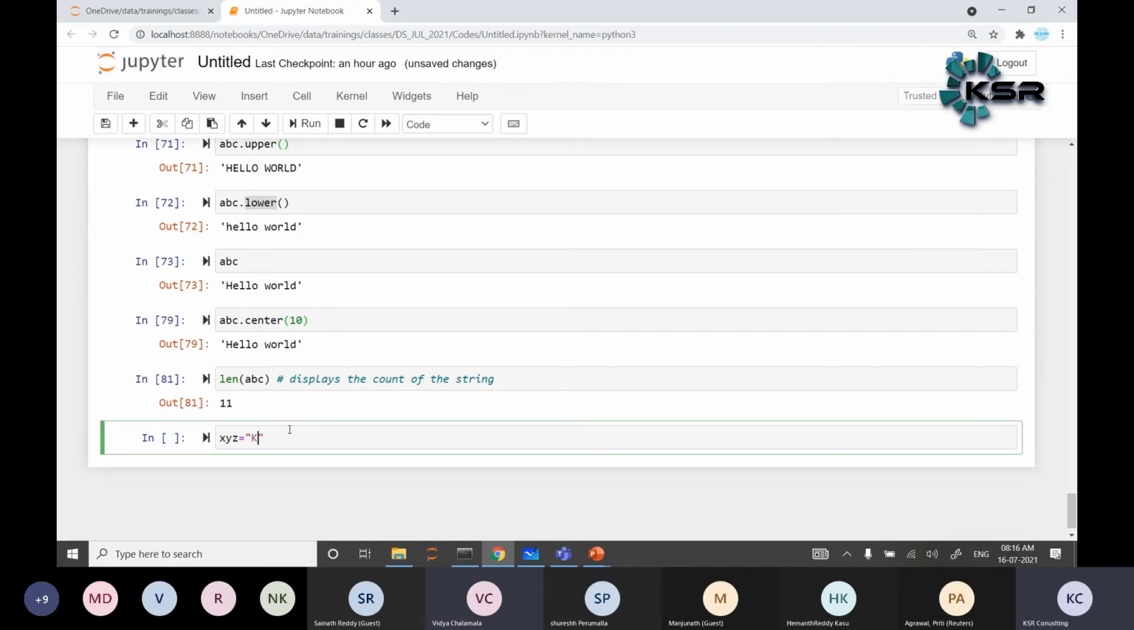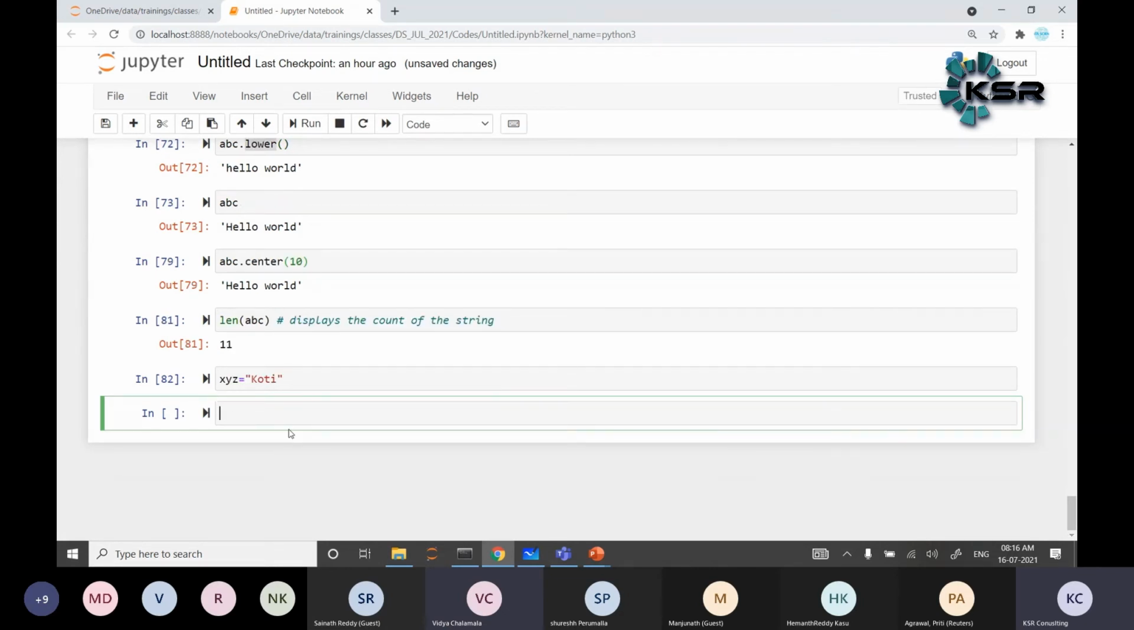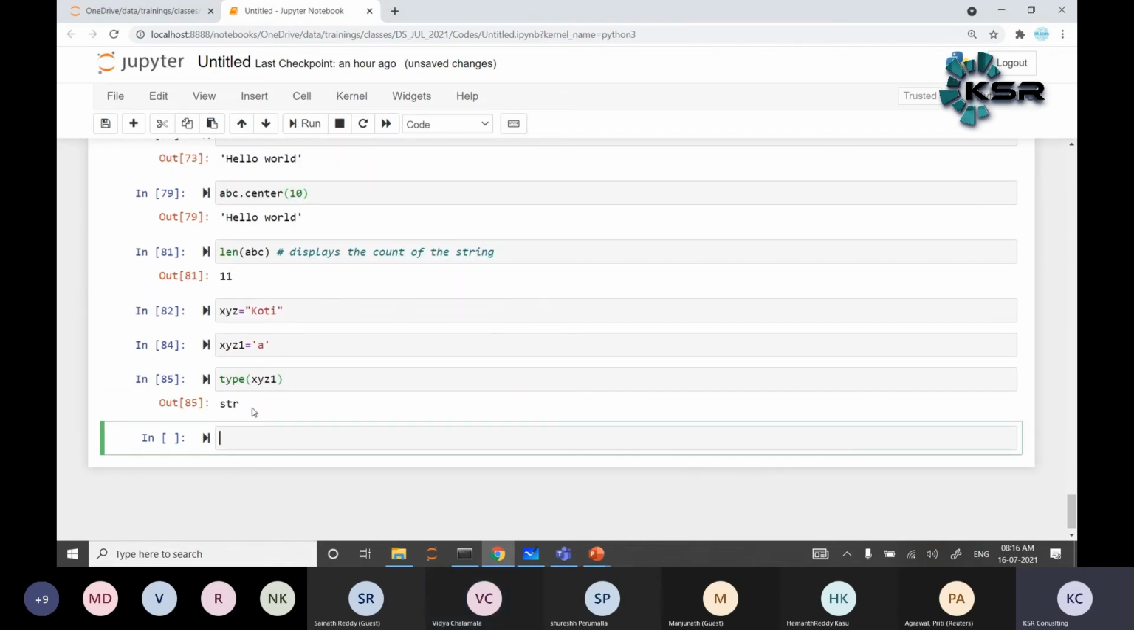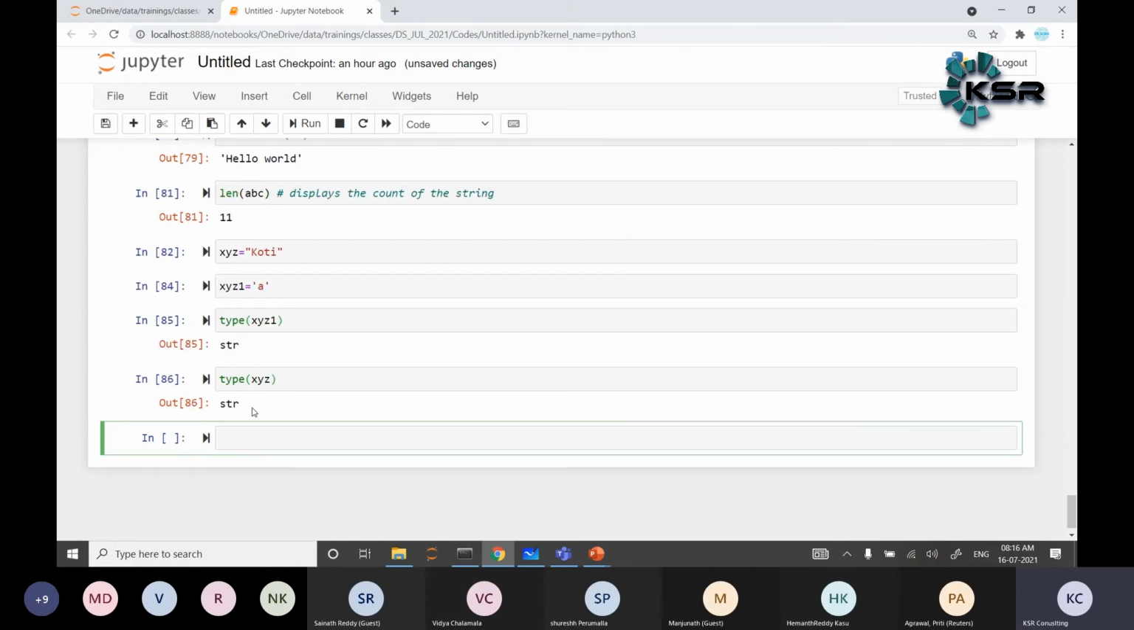Unit Koti. Okay. XYZ. Then in the next statement, string equals a character value. You can take the a, in single quotes. Then type of string, what will be the answer? str only. Type of xyz also str only. If you write double quotes or single quotes, it always displays str only. Okay.